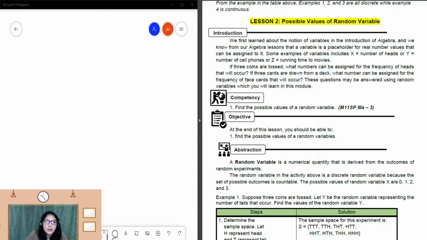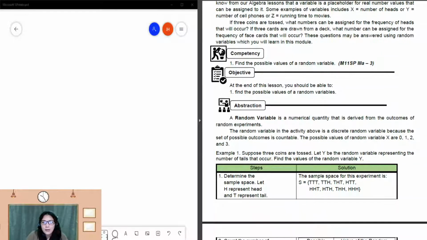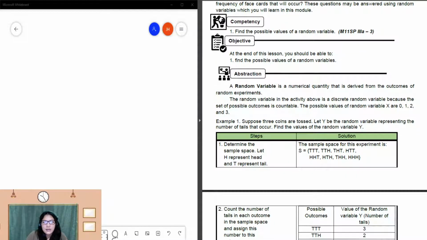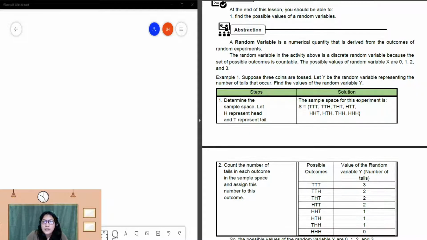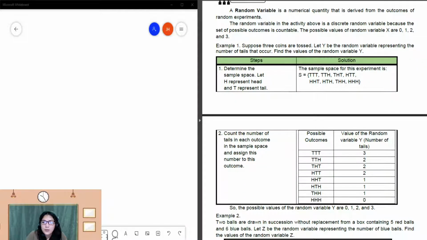We already know about the discrete and continuous, right? So this time our objective is that at the end of the lesson, you will be able to find the possible values of our random variables. Again, a random variable is a numerical quantity that is derived from the outcomes of a random experiment. Experiments like flipping a coin, rolling a dice, drawing cards. That is an example of experiments, not necessarily in a laboratory. Flipping a coin, how many times the head comes out or how many times the tail comes out, is still an experiment. So let's proceed to example number 1.